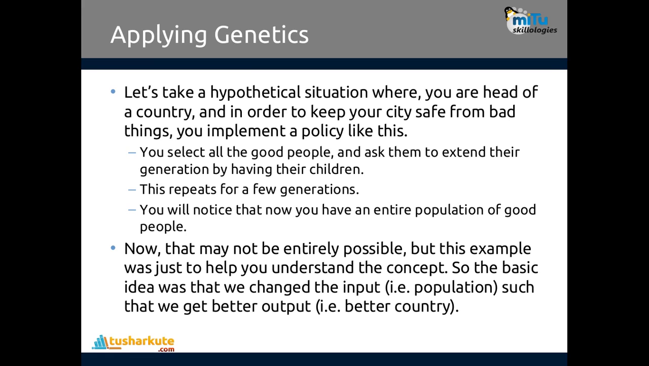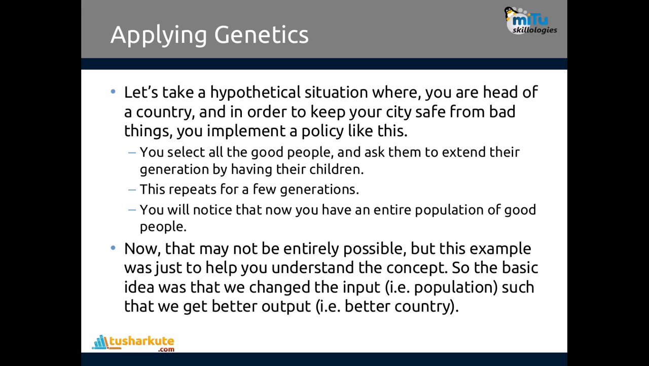Now let's see how exactly we'll apply that. Let's take a hypothetical situation where you are the head of a country, and in order to keep your city safe from the bad things, you implement a policy like this. You select all the good people and ask them to extend their generations by having children. This repeats for a few generations. You will notice that now we have an entire population of good people only. Now that may not be entirely possible, but this example was just to help you understand this concept.